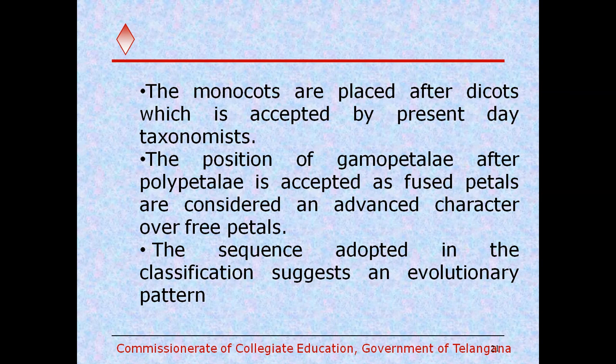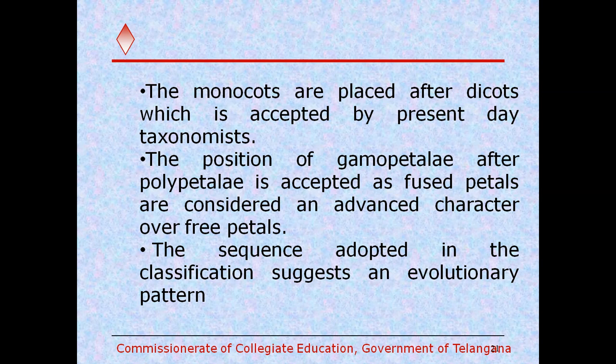So polypetalae is based on free petals, and gamopetalae is based on fused petals. So which is the advanced feature? As per the present study, the polypetalous condition is primitive and the gamopetalous condition is advanced.